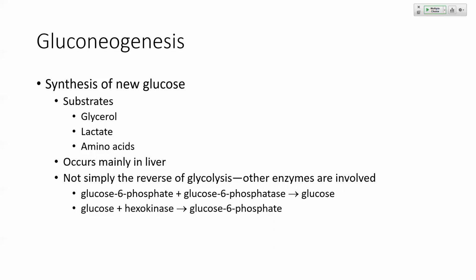This occurs mainly in the liver, again, because this is where we have an enzyme present. And although we're making glucose from other substrates, this is not simply a reverse of glycolysis. There are two enzymes that are involved here, glucose 6-phosphatase as well as hexokinase, and they're the ones that are standing and sort of regulating the process of going from glucose 6-phosphate to glucose and back.